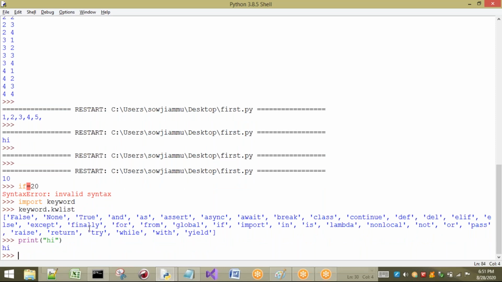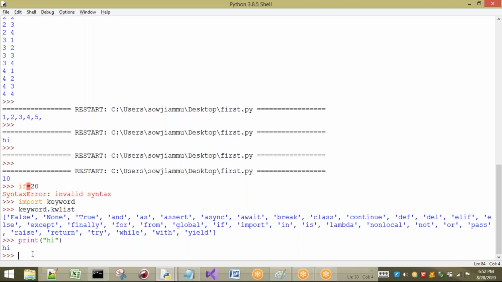There is a builtins module. That means your Python interpreter can take the classes and things present in builtins directly. But if you want to take anything from any other module, we have to import it. So kwlist is present in a module called keyword. I have to import that module and see in this way. These keywords can be used directly without importing anything, but to see them, I have to use kwlist.